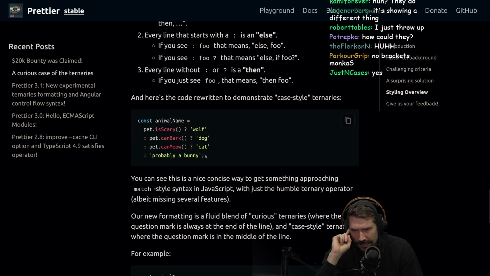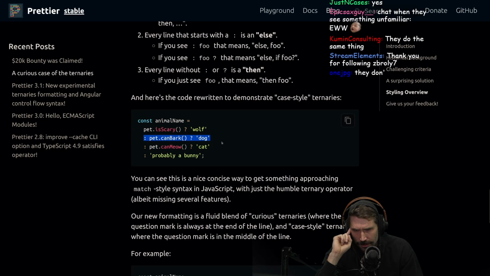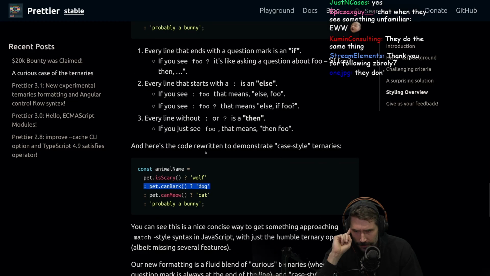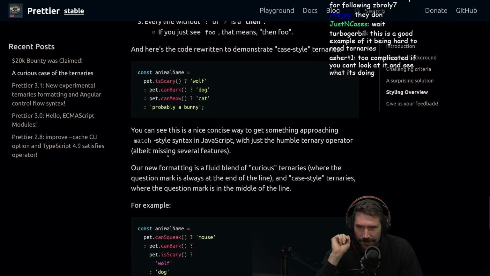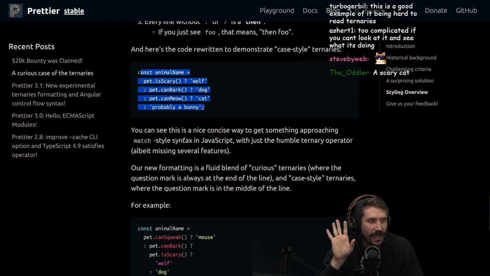No, wait, that's not it at all. Okay. Damn. Okay, yeah, this is the same. This does yield the same thing, but it's just organized differently. Okay, I see it. Ternaries suck. I see what's going on here.